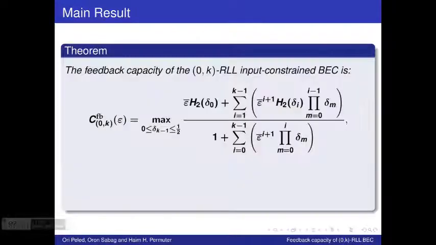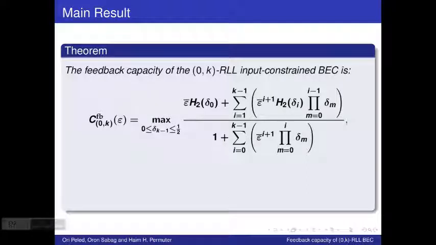So without further ado, this is our main result. The feedback capacity of the 0k RLL input constrained binary erasure channel is given by the maximization over this function. In this function, h2 of a variable is simply the binary entropy function. Epsilon is the same parameter of channel erasure, where epsilon bar is simply our notation for 1 minus epsilon.